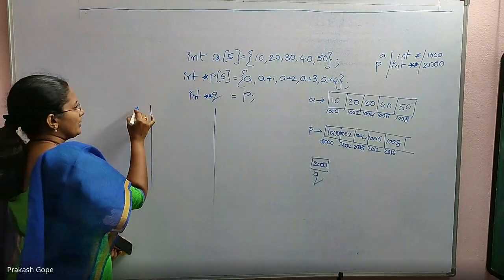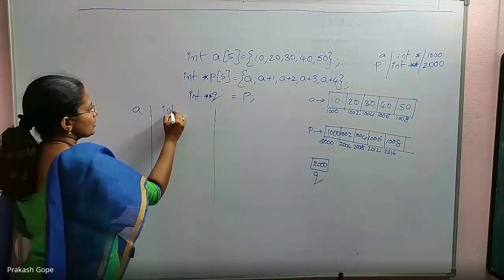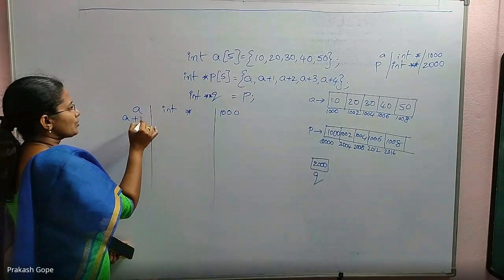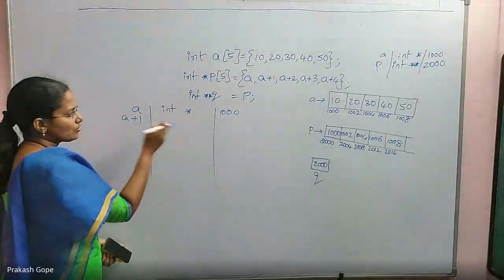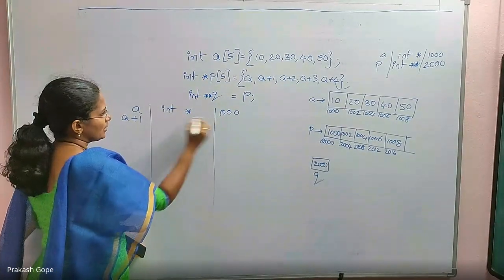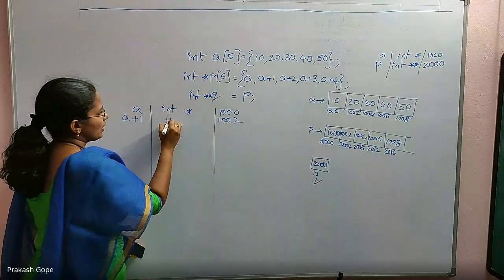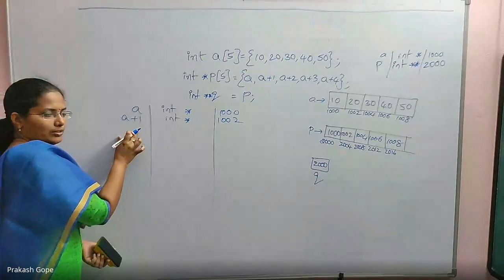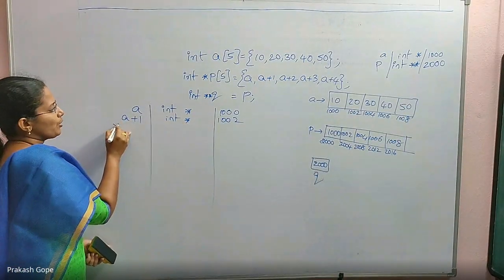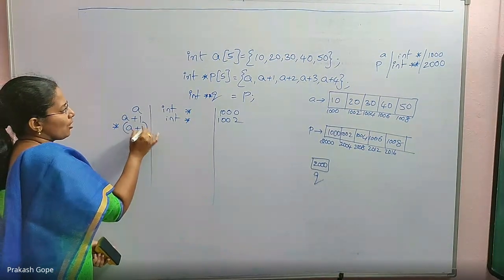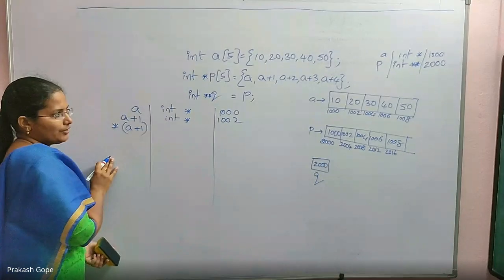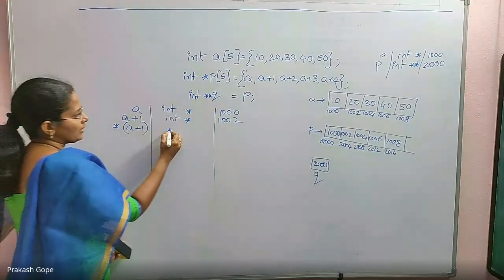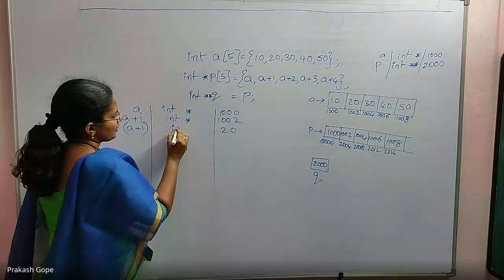First, let us start with A. A's type is simple, int *. First element's address, value is 1000. So if I say A+1, it is the next integer's address. That's all. It will be 1002. The type is the same, int * only. No confusion. Because it's a normal integer pointer, if I say * for dereferencing, it will give me the content, an integer.